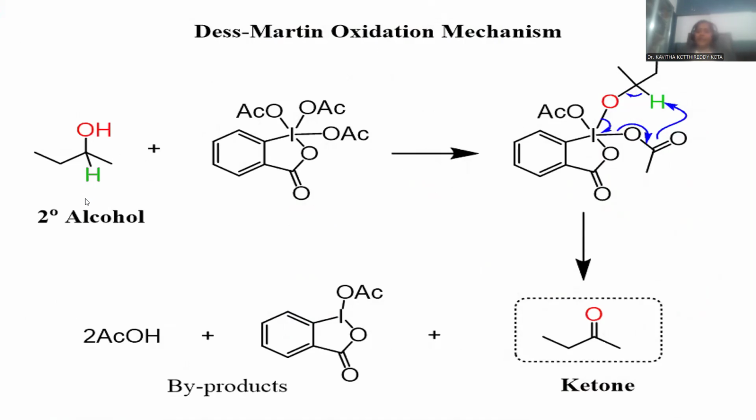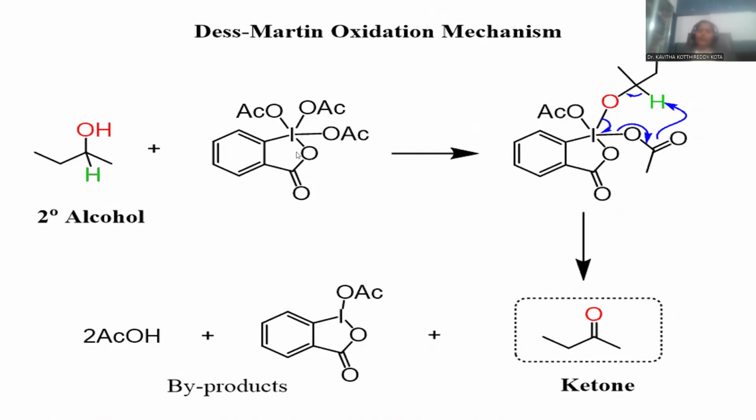First of all, I am taking secondary alcohol as a precursor or starting material for the oxidation process. Dess-Martin oxidizing agent to be added, in which iodine is having 5 bonds around that, pentavalent in nature, hypervalent in specific. When you are going to treat with this one, there is a formation of a bond from this iodine to this oxygen.